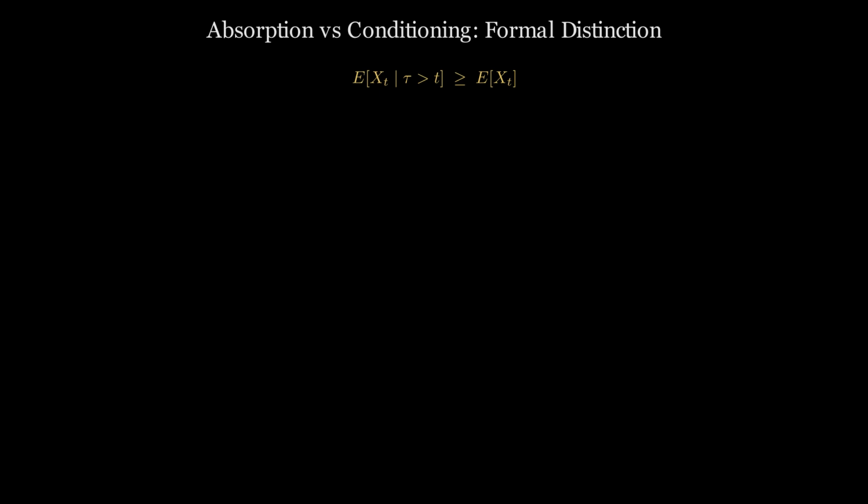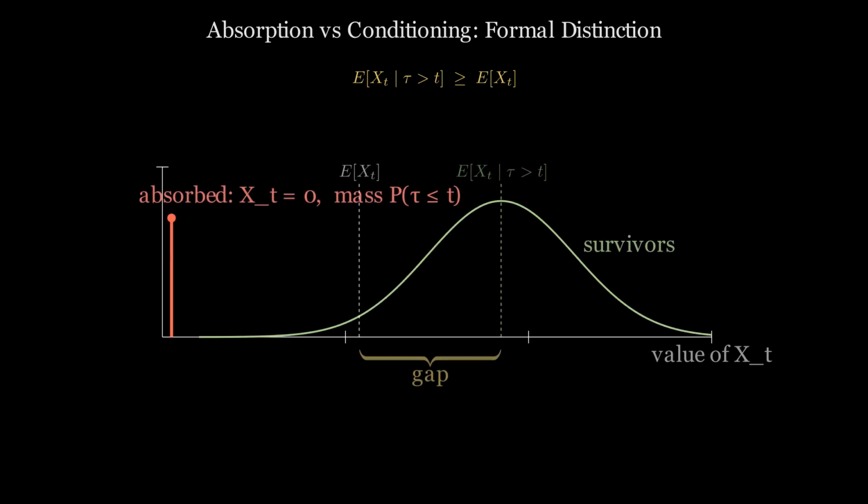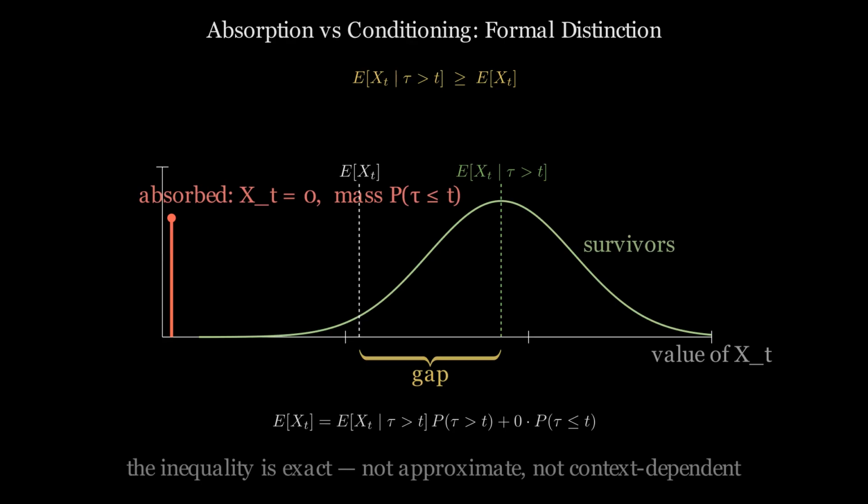Absorption is a property of individual trajectories. A trajectory is absorbed when it crosses the failure boundary. Conditioning is an operation on the probability measure. It restricts attention to the sub-ensemble of trajectories satisfying a specified event. These two operations have different inputs, different outputs, and different implications for system architecture.